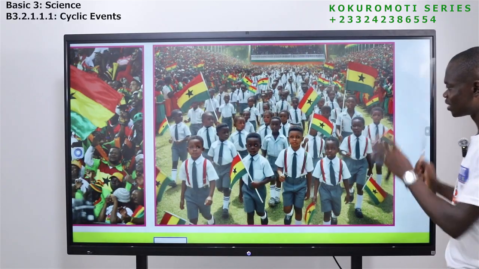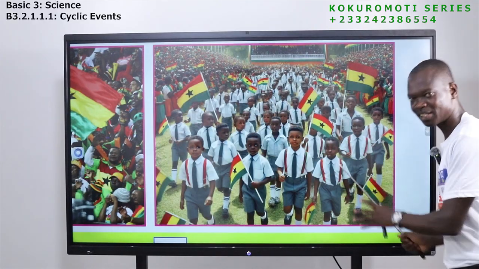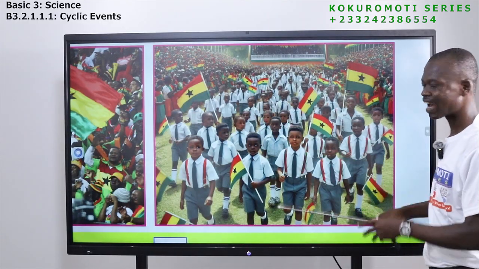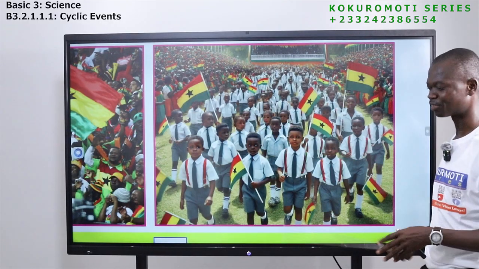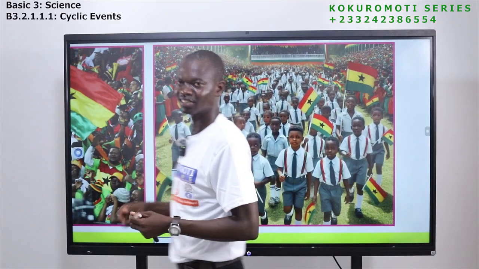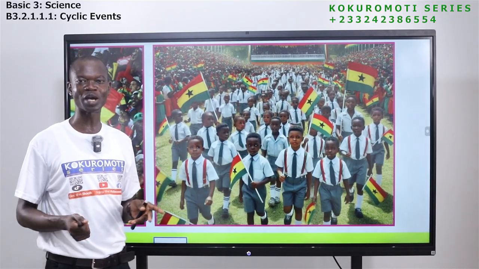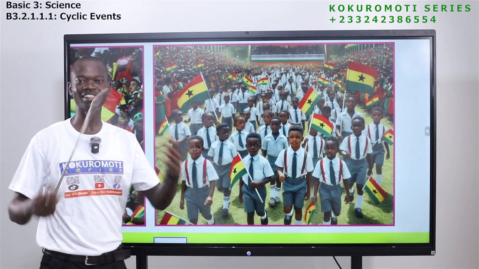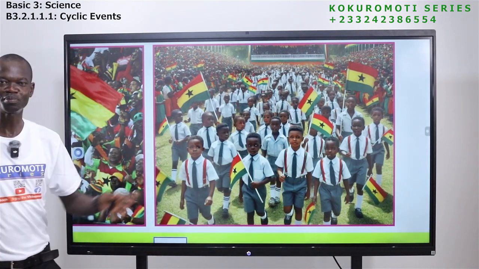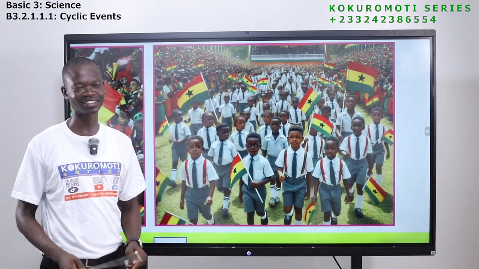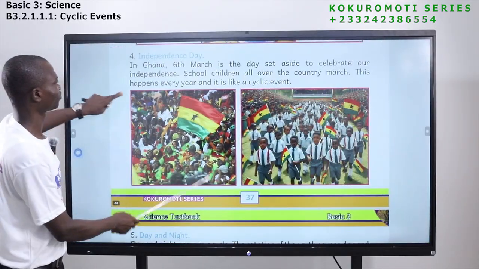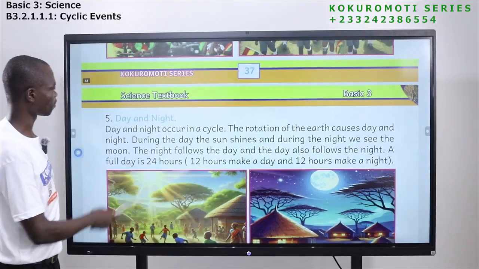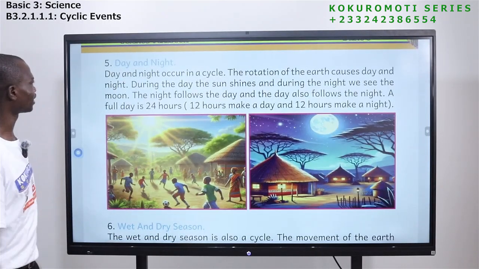So you see them. This year, we have celebrated 6 March. Next year, we will celebrate it. So every year, it happens. I don't know what you did this year. Were you part of those who were marching, or you didn't join them? Okay. So if you're not part, try, and then next year, make sure you be part of the squad that will be marching. So Independence Day also happens in that manner. It happens every year.